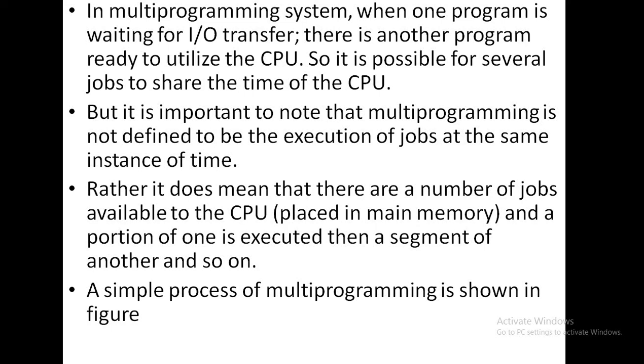But it is important to note that multiprogramming is not defined to be the execution of jobs at the same instant of time. Rather, it means that there are a number of jobs available to the CPU, and a portion of one is executed, then a segment of another, and so on. A simple process of multiprogramming is shown in the figure below. Okay, so these points we may easily observe in the diagram.